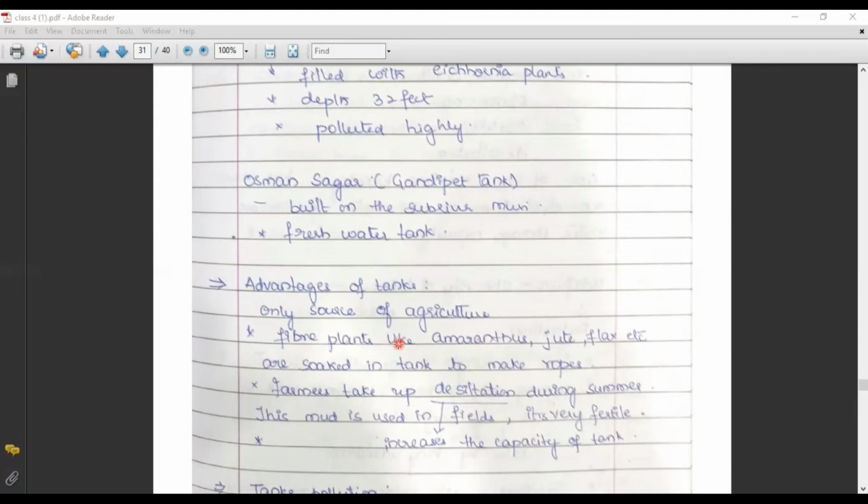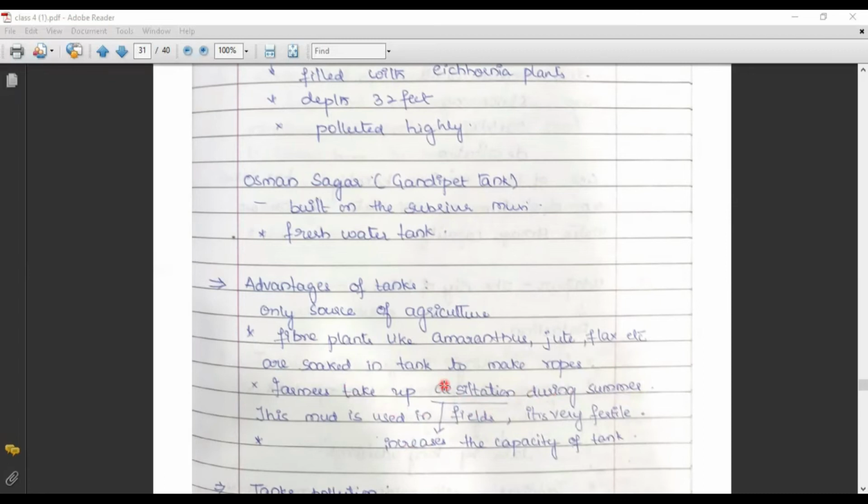So one, we use tanks for agricultural purposes. The other is to soak the amaranthus, jute and some others, and once they are soaked for 3 days, we can convert them into rope. That is also one of the applications. And farmers take up desiltation during summer. So what is desiltation? In a tank, there will be fertile soil.